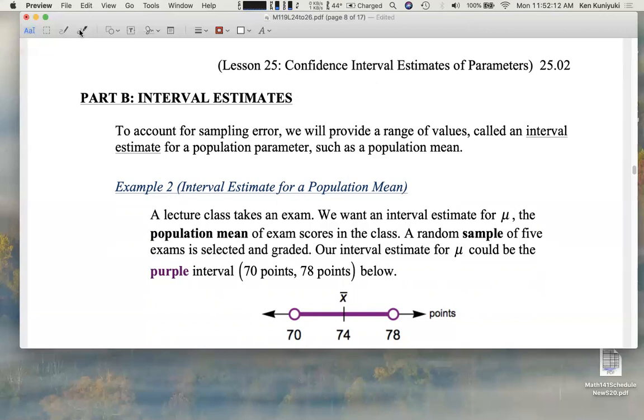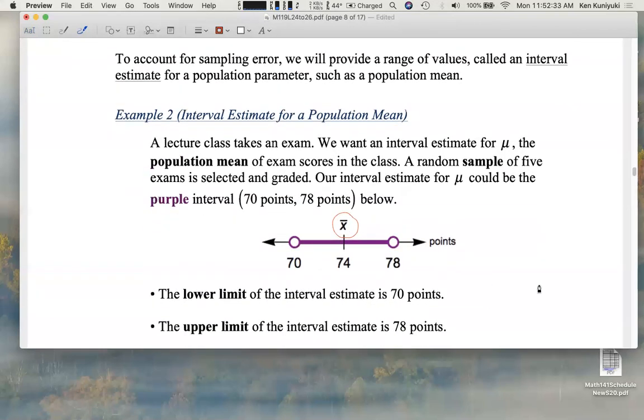And by the way, Igor could also claim that his point estimate for the population mean is the sample mean, 74 points. How do you think the sample mean here compares to these two numbers? Think about that. All right. By the way, the 70 points and the 78 points are referred to as the limits of the interval estimate. 70 points is the lower limit. 78 points is the upper limit.